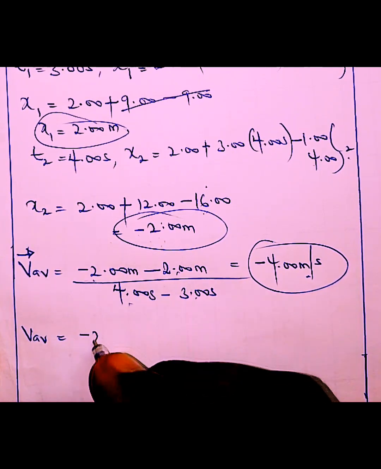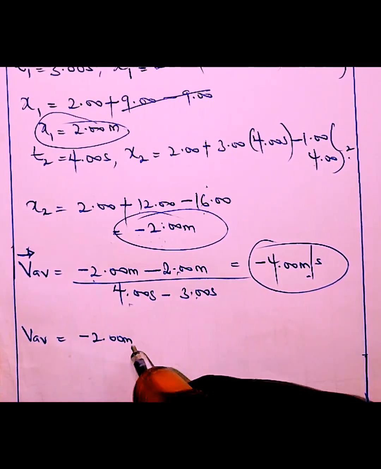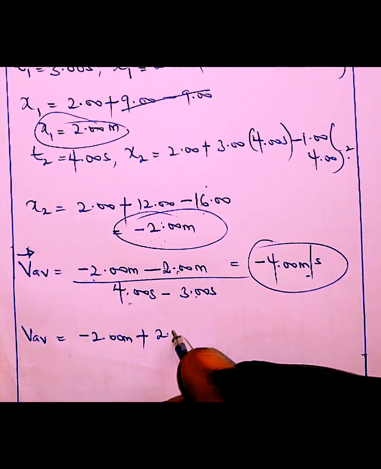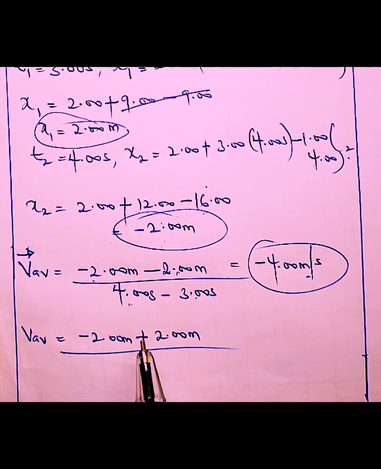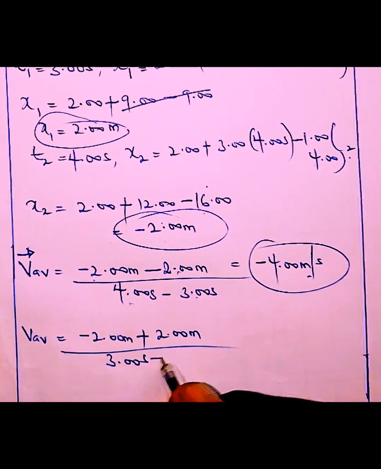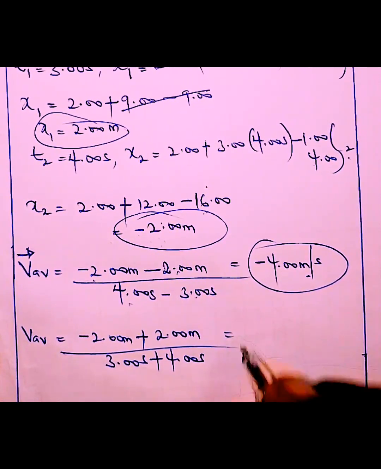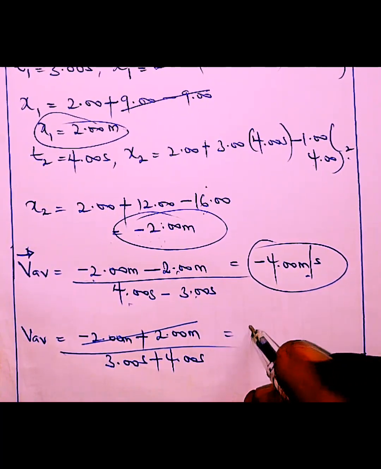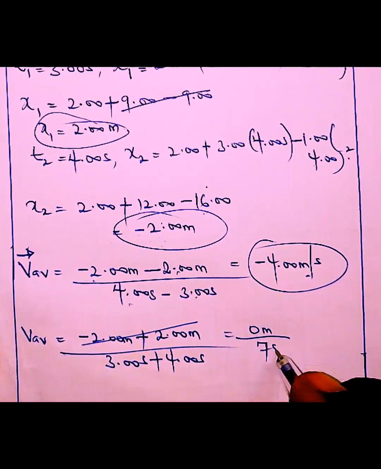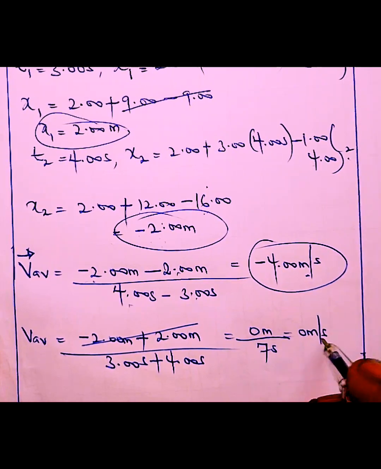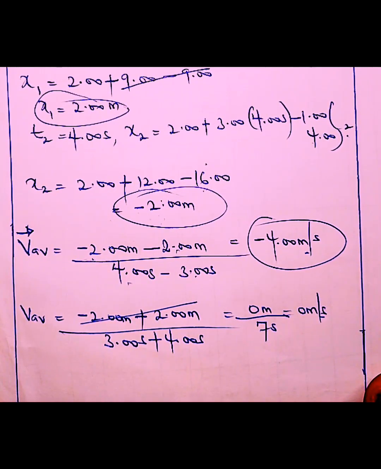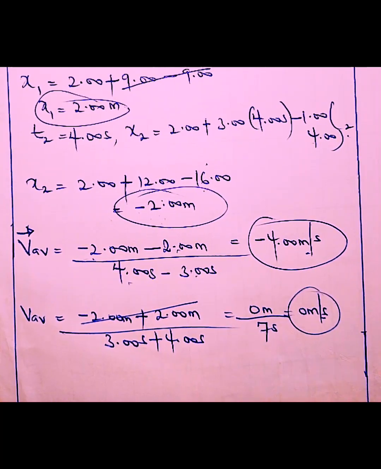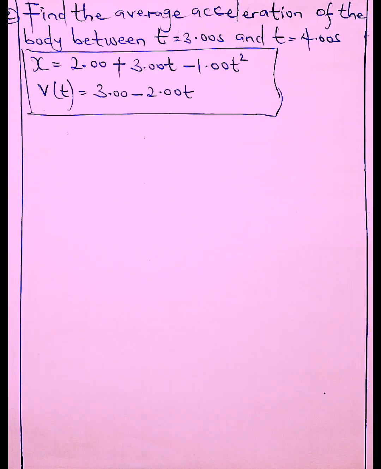So we're going to get the total distance. That's going to be minus 2.00 meter, distance 1, plus second distance 2 meter, over total time taken: first 3 seconds, next 4 seconds. So that's 3.00 seconds plus 4 seconds. When these come together, they take out each other. That's 0 meter over 7 seconds, which is 0 meter per second. So the average speed is 0 meter per second. As easy as that.